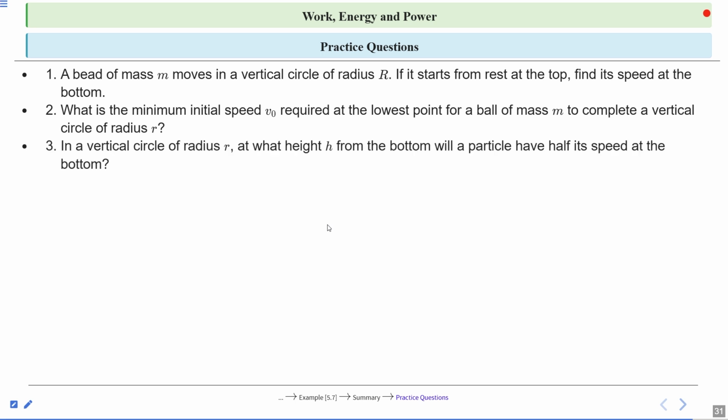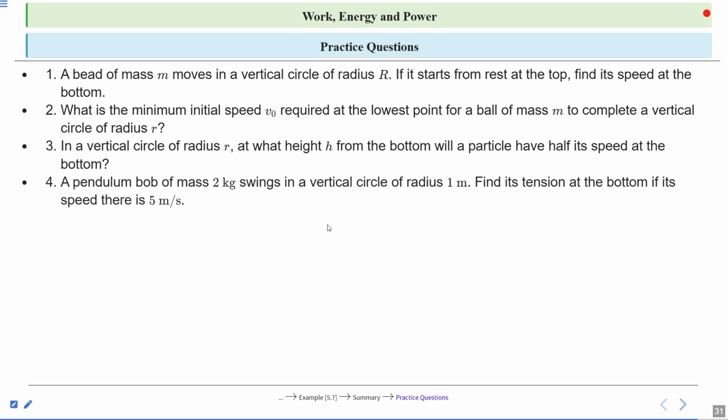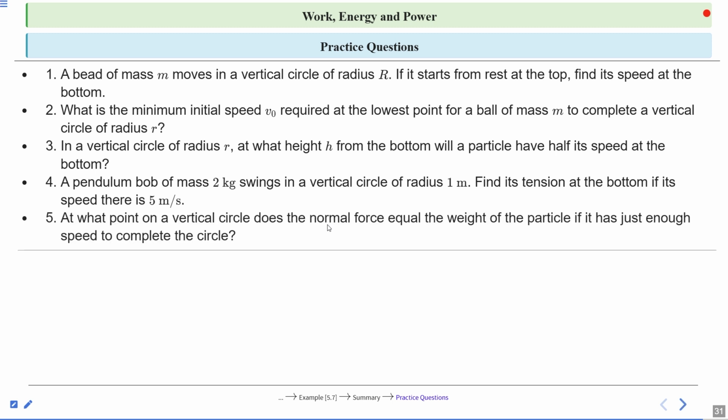Third, in a vertical circle of radius r, at what height h from the bottom will a particle have half its speed at the bottom? Fourth, a pendulum bob of mass 2 kg swings in a vertical circle of radius 1 meter. Find its tension at the bottom if its speed is 5 meters per second. And fifth, at what point on a vertical circle does the normal force equal the weight of the particle if it has just enough speed to complete the circle? So these are practice questions for you. Clear?